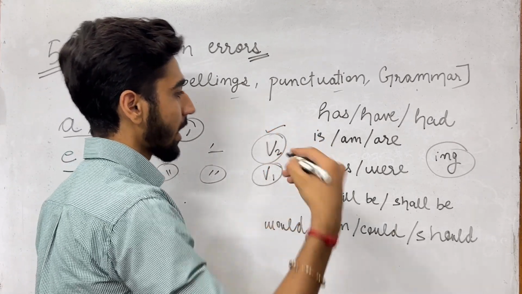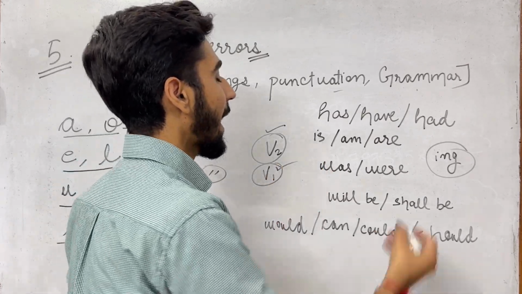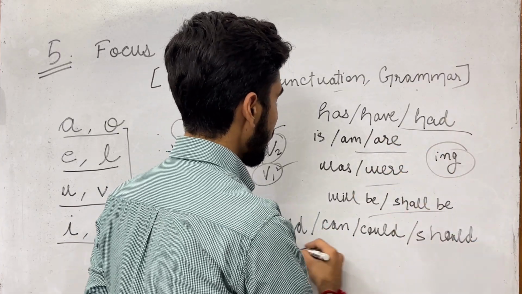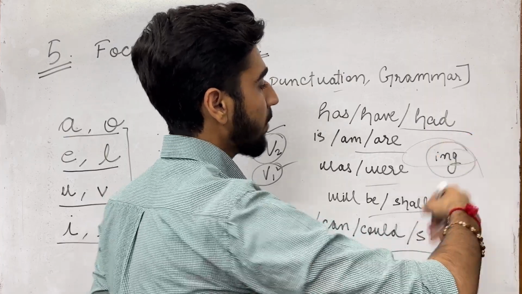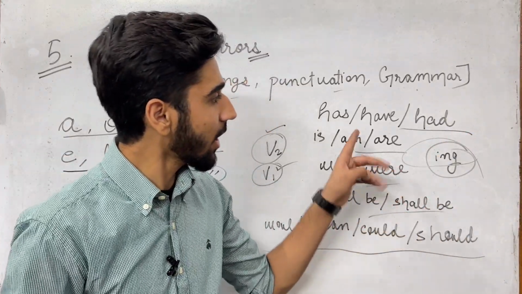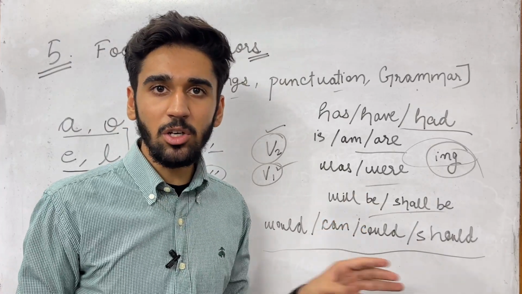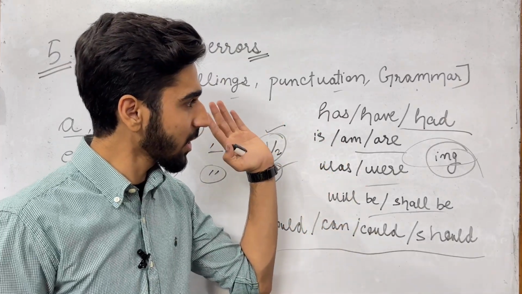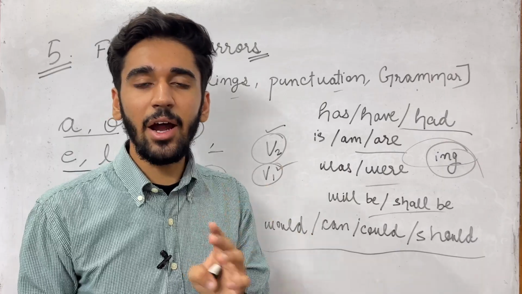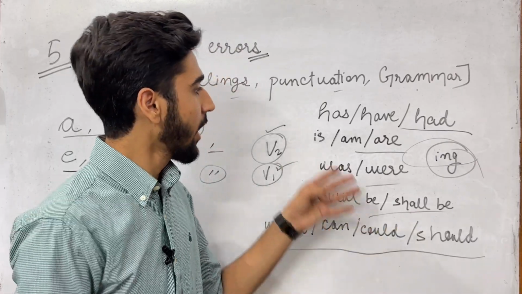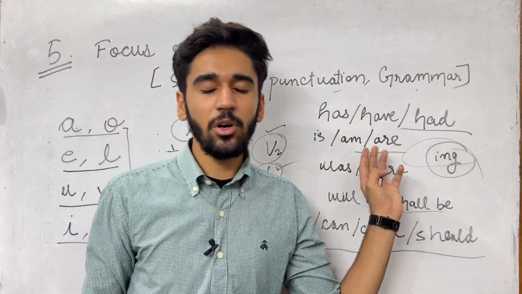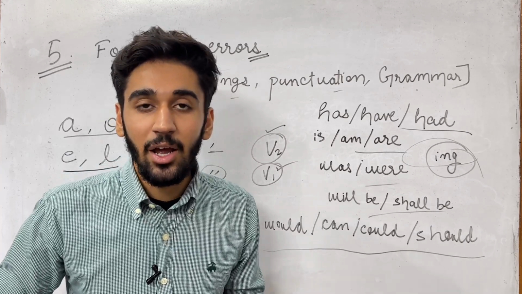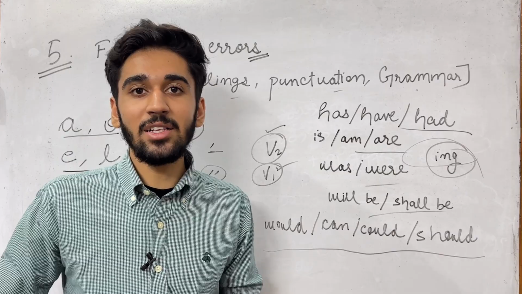Learn where the verb's second form is used, where the verb's first form is used, where has, have, had are used, is, are, was, were, will be, shall be, would, can, could, should, then ing. I am not saying that you need to learn all of these. Just see which one you are getting incorrect in your writing, because most students make mistakes in only one or two of these. Mostly they are correct in others. If you are making mistakes in has, have, had, just learn where they are used and what the differences between them are. Then learn where other words like this are used. So this will help you to overcome the mistakes of grammar, and you can easily get your dream band score in IELTS writing in this manner.